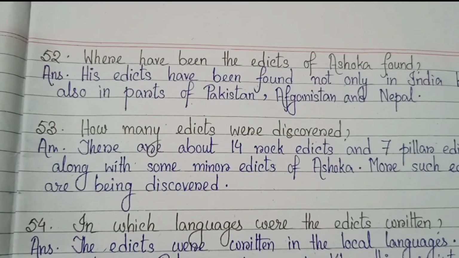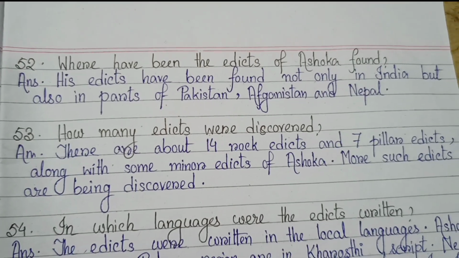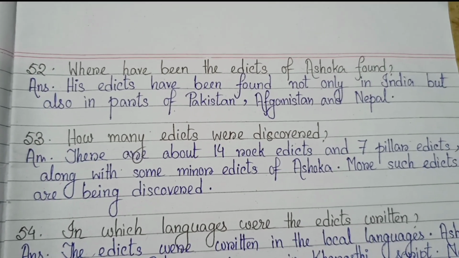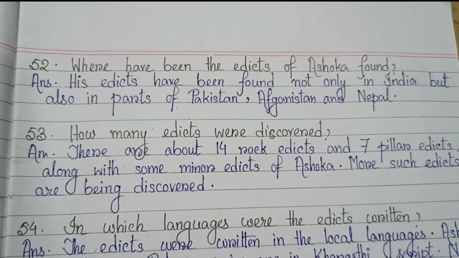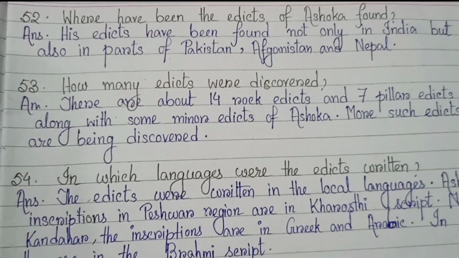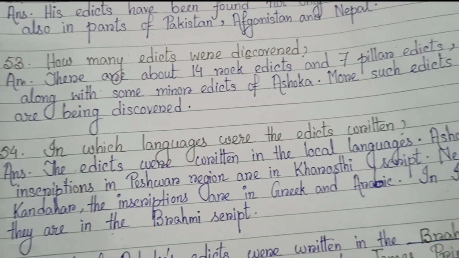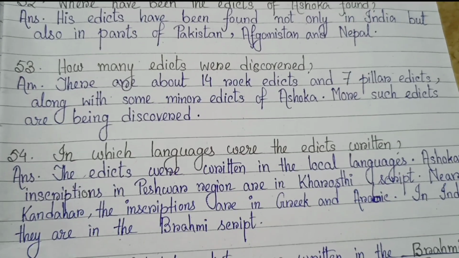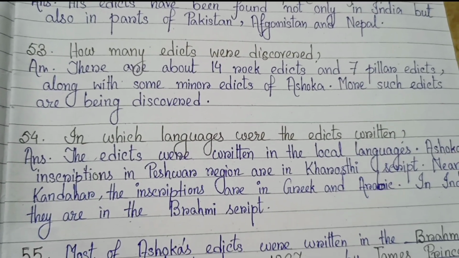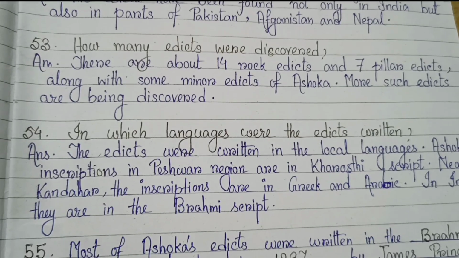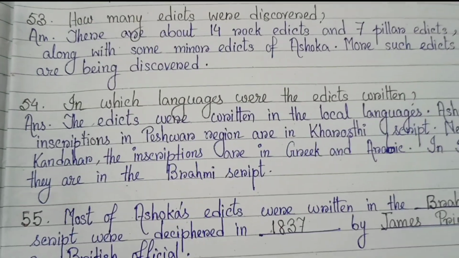Number 52. Where have been the edicts of Ashoka found? His edicts have been found not only in India but also in parts of Pakistan, Afghanistan and Nepal. How many edicts were discovered? There are about 14 rock edicts and 7 pillar edicts along with some minor edicts of Ashoka. More such edicts are being discovered.